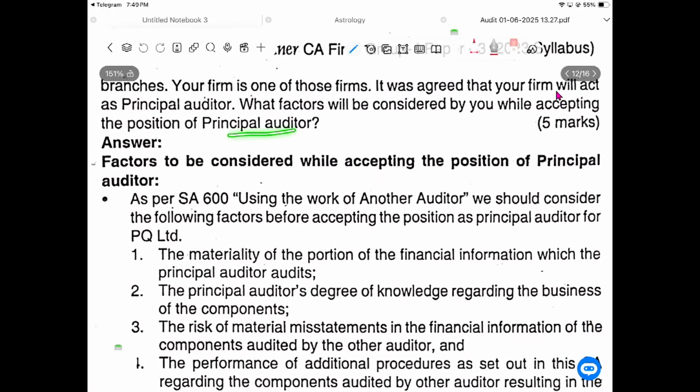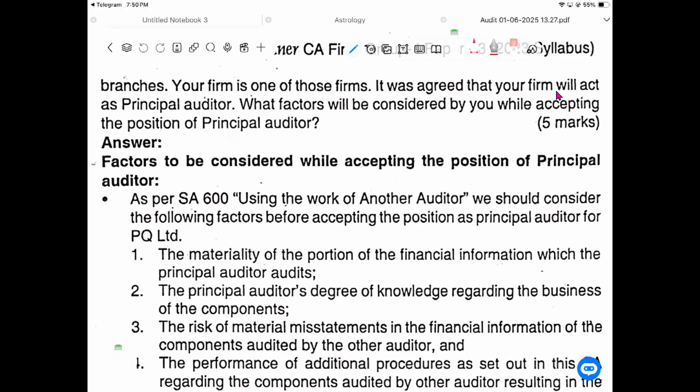I am the principal auditor. Four other auditors are there in the branches. What do you do? You ask them to complete the audit, and you provide a checklist and send it to them. As per the audit, they will fill in the checklist and give you a report. If there are any queries in the checklist, you will ask them again. You can ask for the audit working papers, although it is at the discretion of the auditor not to give them to anyone. But if you want, the working papers can also be claimed with the permission of the client. That is a loophole. So they will provide the working papers if required. Then what?